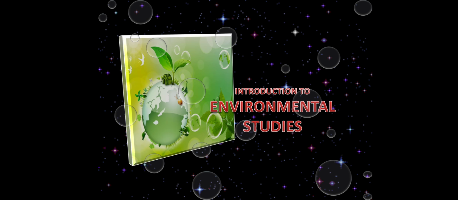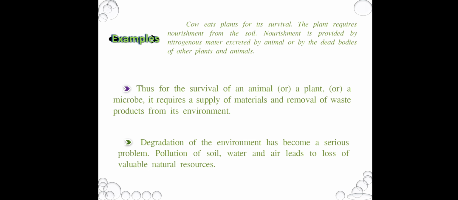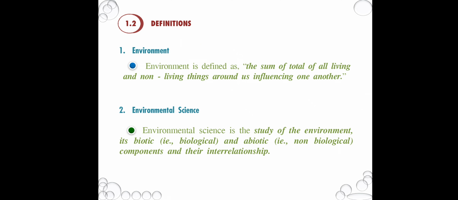So environment means surroundings. The word environment is derived from a French word. Each and everything around us is called the environment. Environmental engineering, environmental education, and environmental studies. So first one, environment. Environment means the sum total of all living and non-living things around us influencing one another. That means environment.